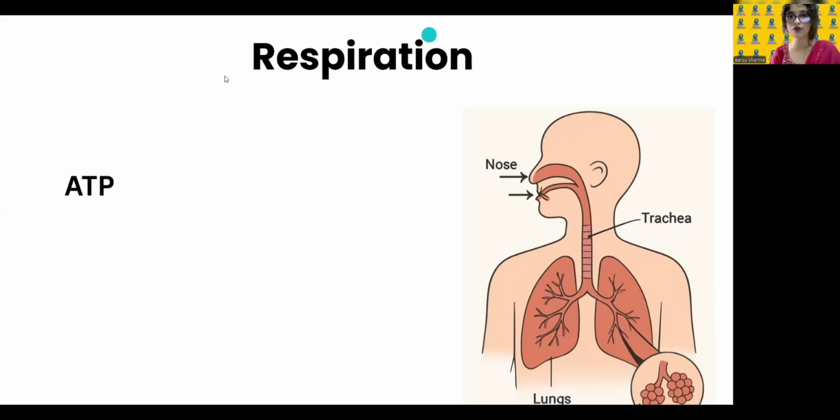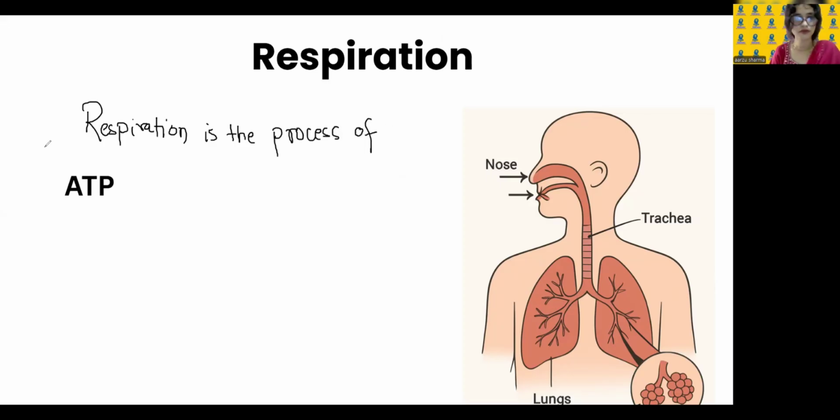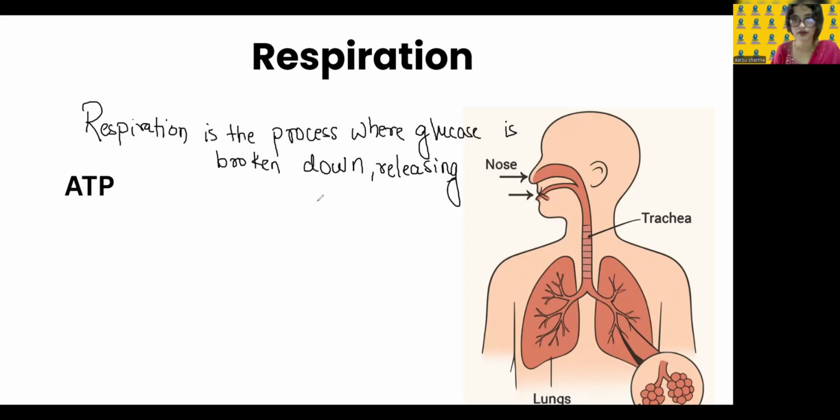Okay, let me make you write down whatever I've told you. Respiration is a process where glucose is broken down, and when it is broken down, it releases energy that is stored in the form of ATP.